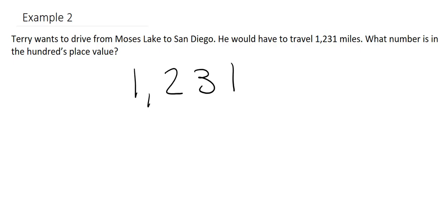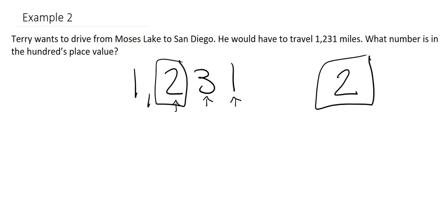The 1 is in the ones place value. Then we have the 3, which is in our tens. And then we move to the left one more time, and we get to our hundreds. So the 2 is in the hundreds place value. So we could just put the 2 for the hundreds place value.